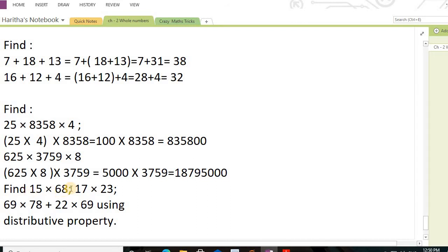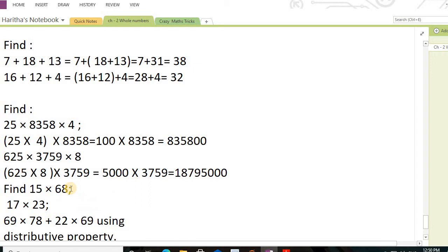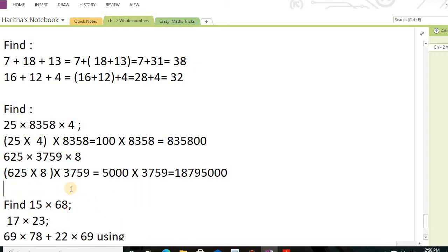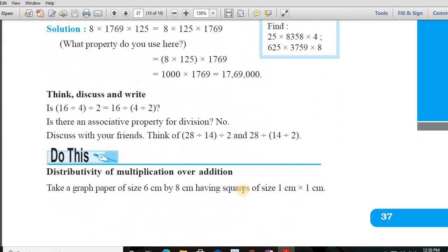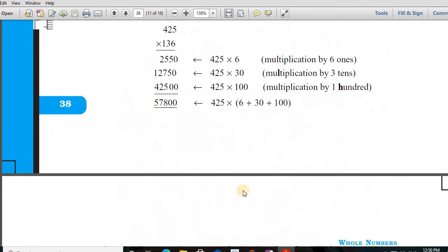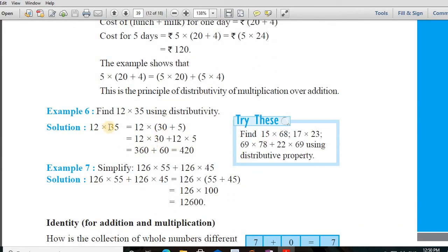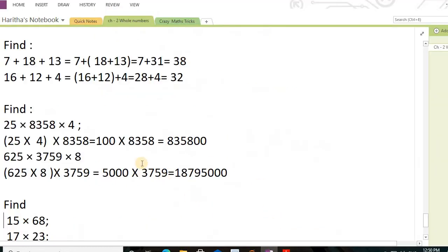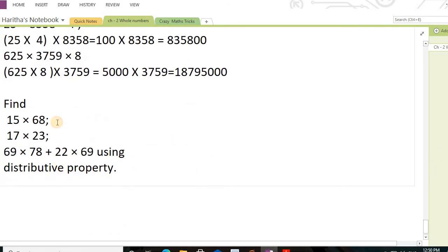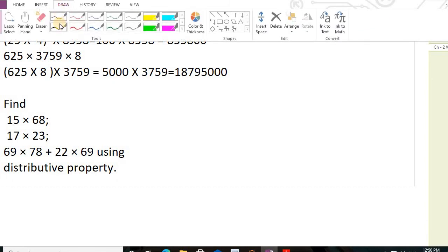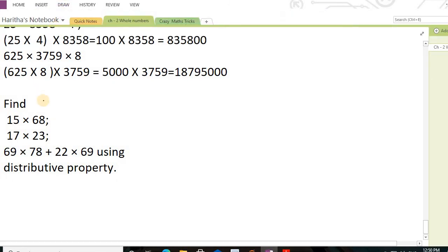So here the question is going to be different, and up to that is your associative property, and now you are going to find out distributive property. Distributive property is simple, you have to expand the numbers and then do it like this. If 35 is given, 30 plus 5, and then you should do that. We will also try to do that with expansion, which numbers I will expand, and by using that we will get it easily.